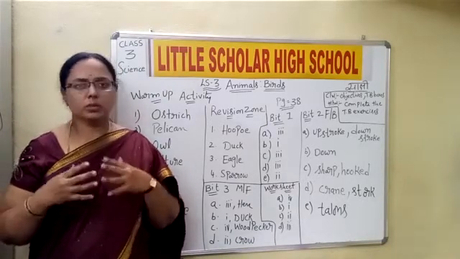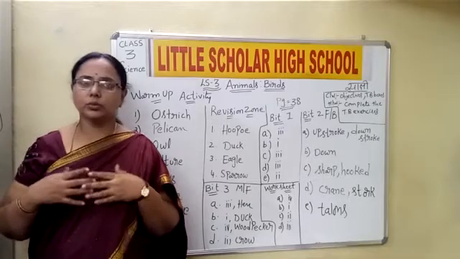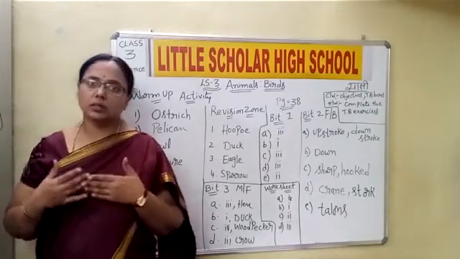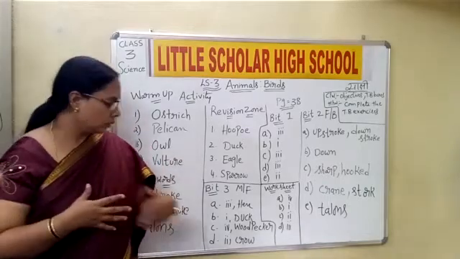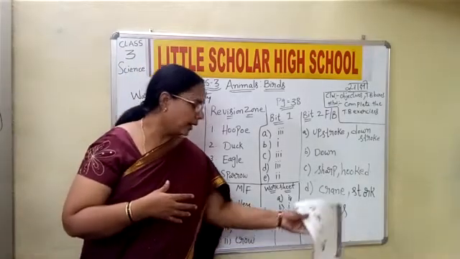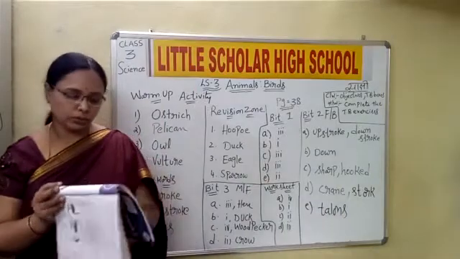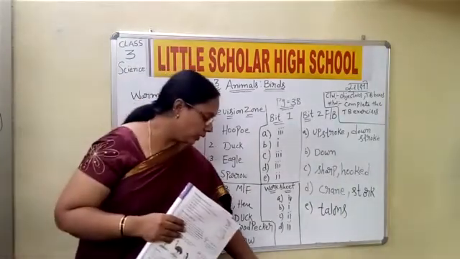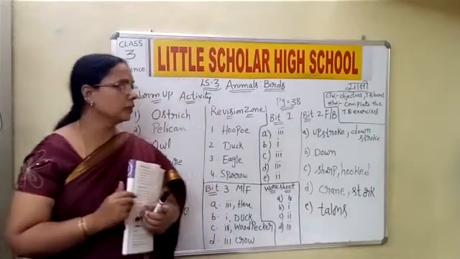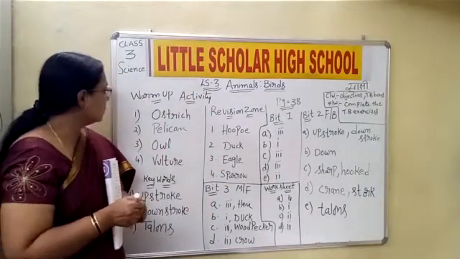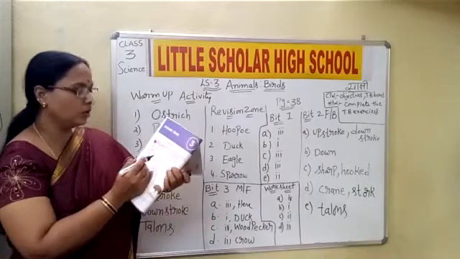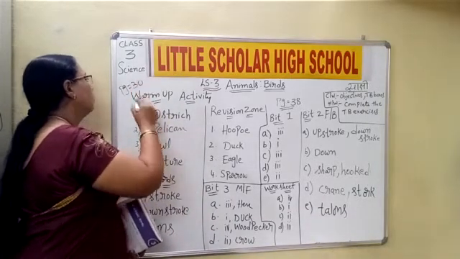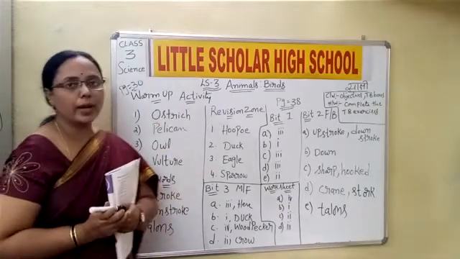We have discussed various points related to birds, their nature, their feathers, the beaks, the claws and the nest. Now today we shall start with the writing part of the textbook. Children, for this you need to come to page number 30. There is a warm-up activity on page number 30.